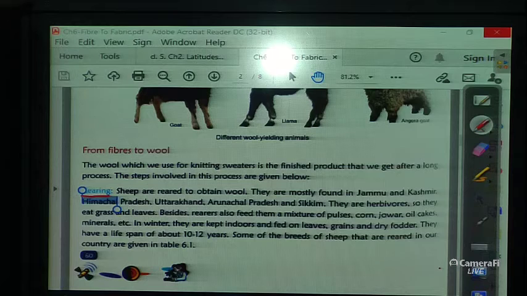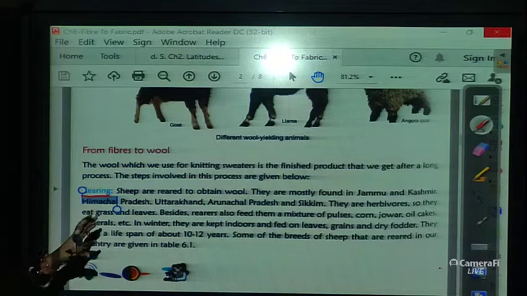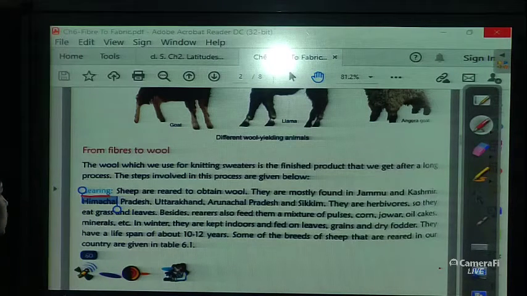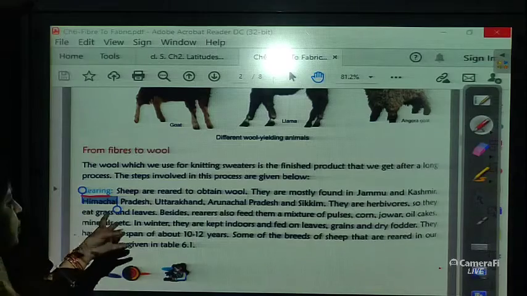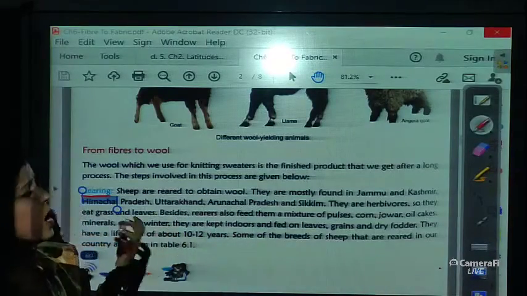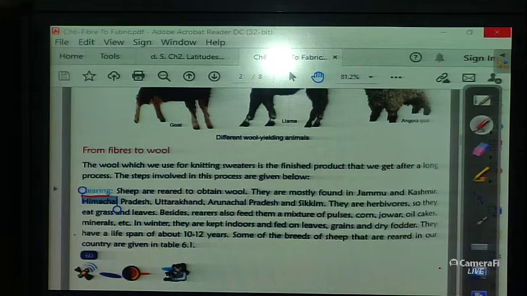Keeping animals in domestication or in shelter in our home for breeding or for the production of products from them is known as rearing. Sheep are reared to obtain wool, and they are mostly found in Jammu and Kashmir, Himachal Pradesh, Uttarakhand, Arunachal Pradesh and Sikkim. They are herbivorous, so they eat grass and leaves. Besides this, rearers feed them a mixture of pulses, corn, jowar, oil cakes and minerals, so that they have very soft and shiny hair.